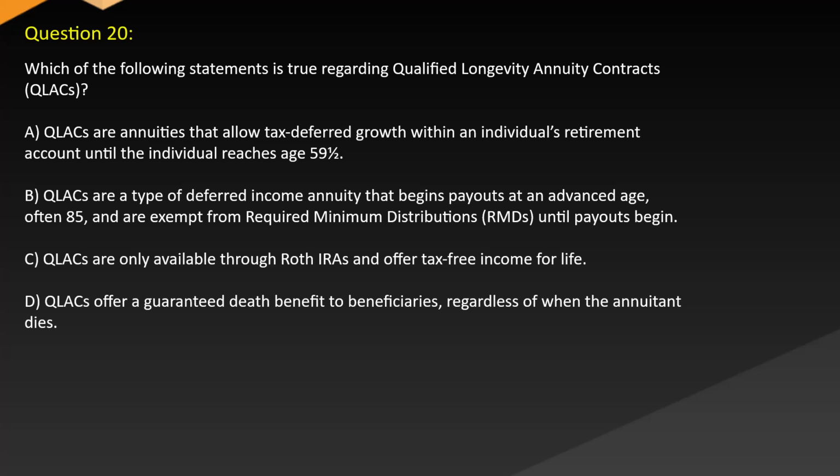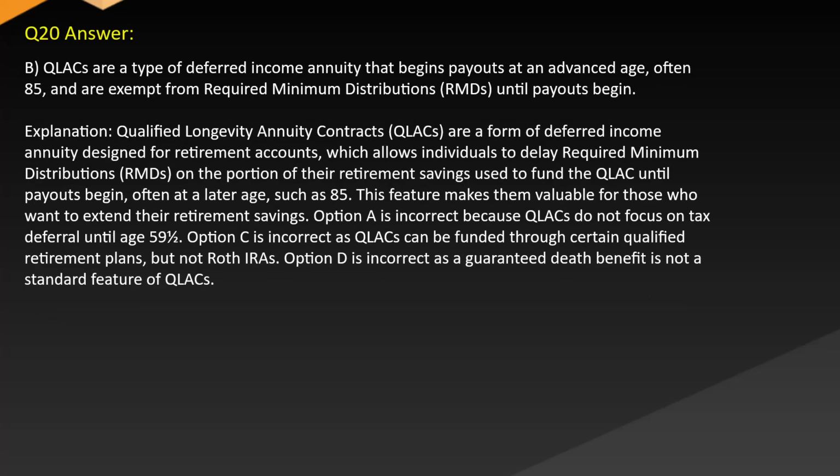C. QLACs are only available through Roth IRAs and offer tax-free income for life. D. QLACs offer a guaranteed death benefit to beneficiaries, regardless of when the annuitant dies. Answer: B. QLACs are a type of deferred income annuity that begins payouts at an advanced age, often 85, and are exempt from required minimum distributions (RMDs) until payouts begin.